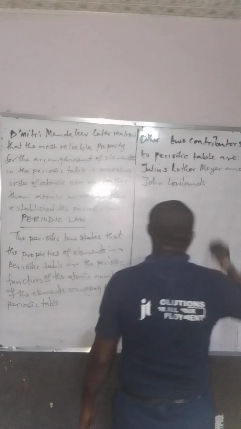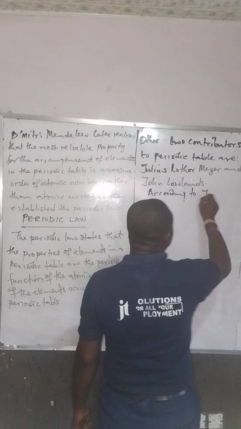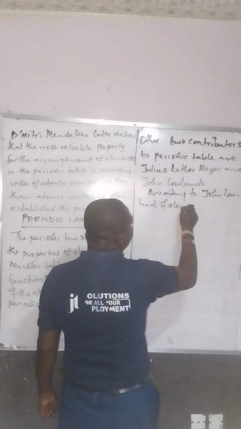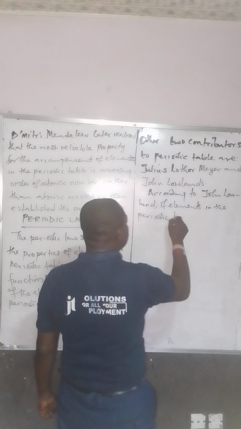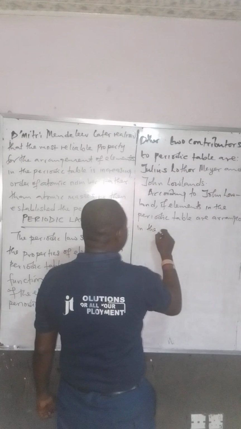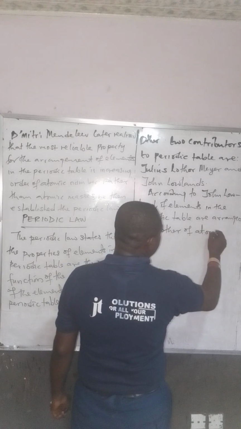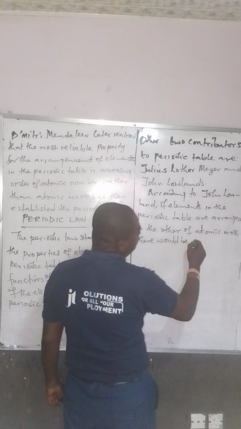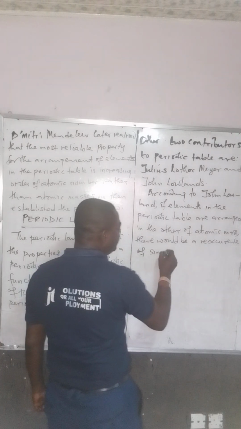Now, Mayer, what did Lowland say? According to John Lowland, if elements in the periodic table are arranged in the order of atomic mass, there would be a reoccurrence of similar properties.